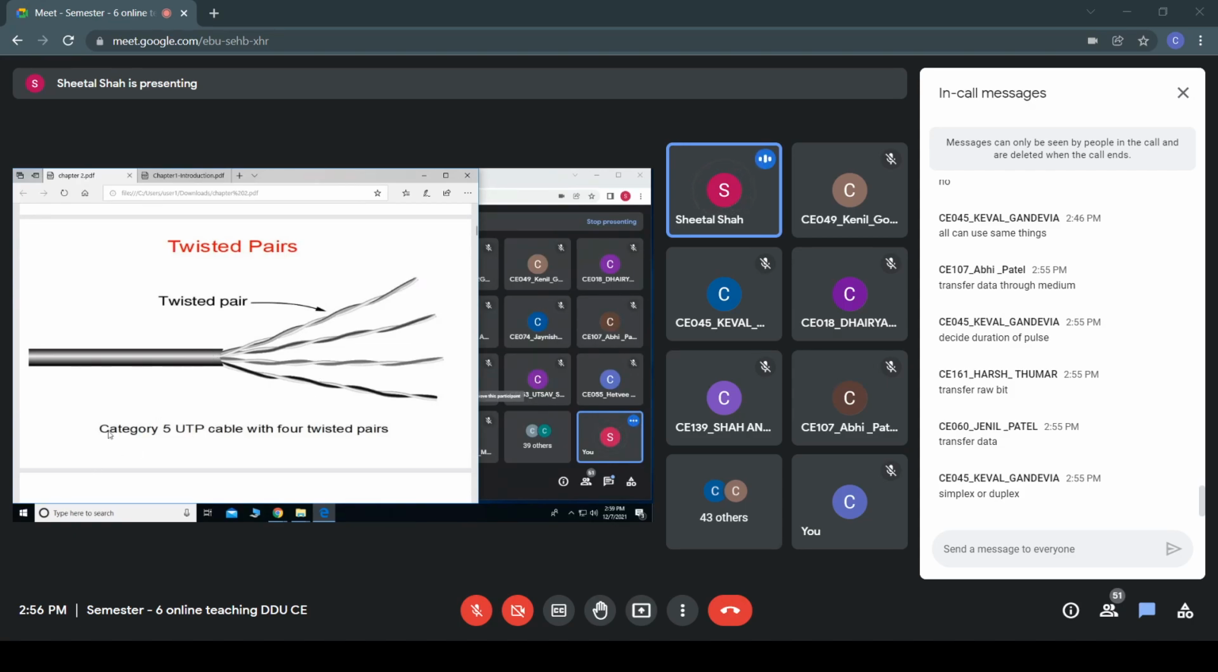So there are two types of twisted pair cable. Category 3 UTP refers to unshielded twisted pair cable. This is an example which shows four twisted pairs. So in this cable you are having four twisted pairs. Are you able to see this? So where do you find such cable? Where do you find it?